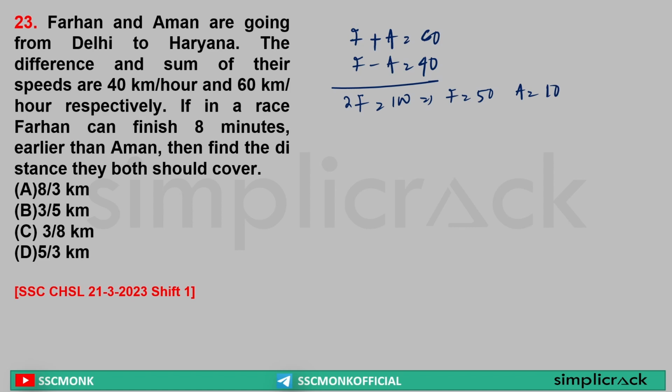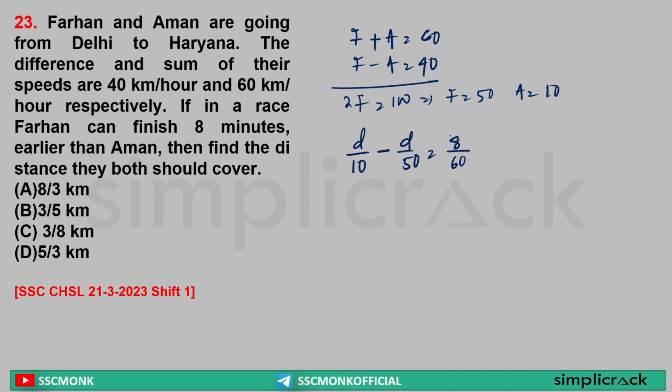Yes or no? Yes. Now it is saying the difference between the time taken by Farah and Aman in a race is equal to 8 minutes. Sir, let's say the race was run for a distance d. d by 50 minus d by 10 is equal to, sorry, it will be the other way. d by 10 minus d by 50 is equal to what? Sir, 8 minutes, that is 8 by 60 hours.